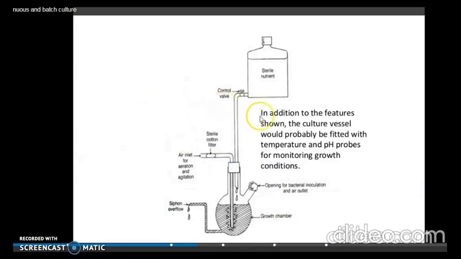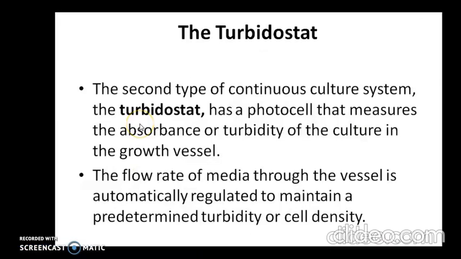And in addition to these features shown, the culture vessel will also be fitted with the temperature and pH probes for monitoring the growth conditions. So we came to the end of chemostat. Now let's see what's happening in turbidostat.